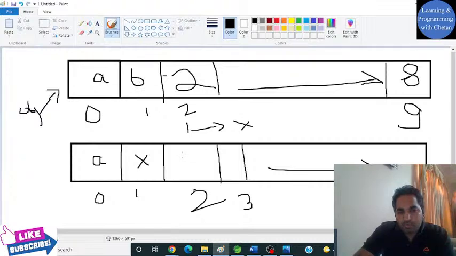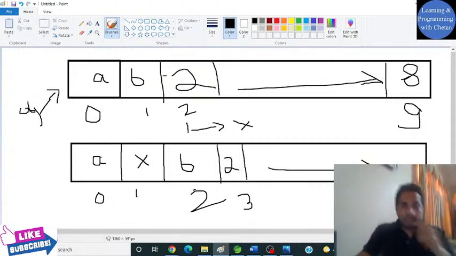Then this value will be moved to the next index, and this value will move to the next index. So this is how our algorithm will work. Do you have any guesses how we can do this? How we can perform the shift operations here?